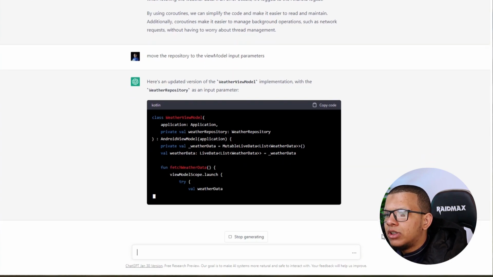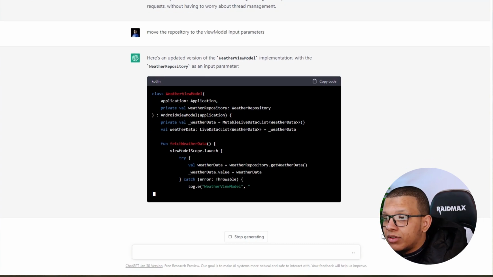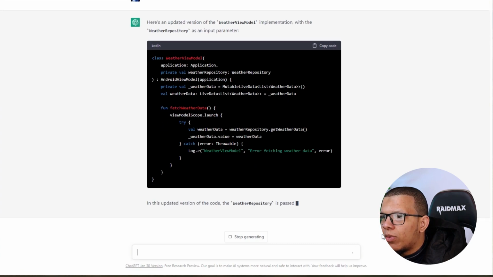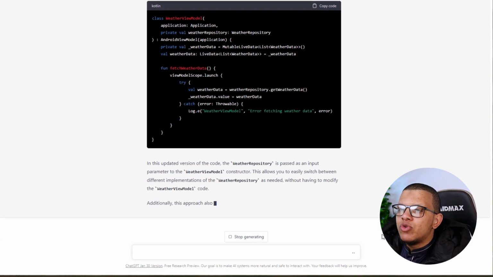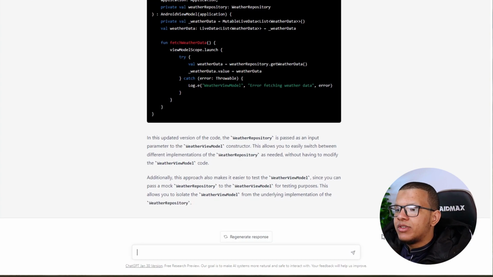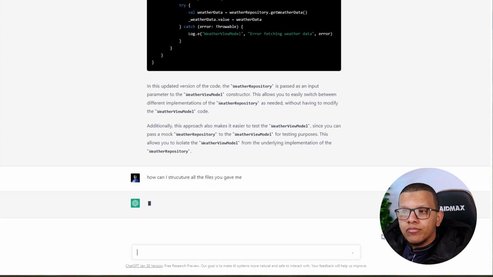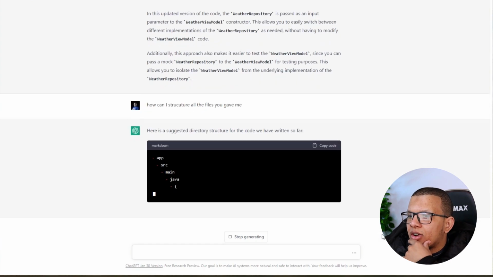At least for now. Well, we can ask it. I already asked it about the thread switching. I can ask it here to include dispatchers, like the coroutine scopes here, but that wouldn't be a problem for it. I'm trying to have some really challenging parts. So I will ask it to give me a package structure of all these files. So I should follow what it's doing. Yeah, how can I structure all the files you gave me? Here's just its directory structure, with the code that's been written.